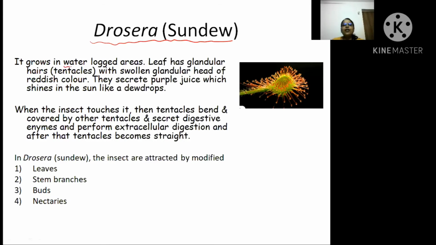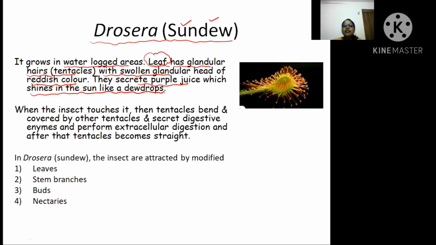First of all, it grows in waterlogged areas. The leaf has glandular hair, meaning tentacles, with swollen glandular heads of reddish color, which secrete a purple juice that shines in the sun like a dewdrop. That is why it is known as sundew, because in the sun it shines like a dewdrop.